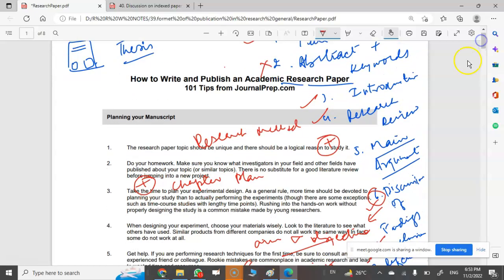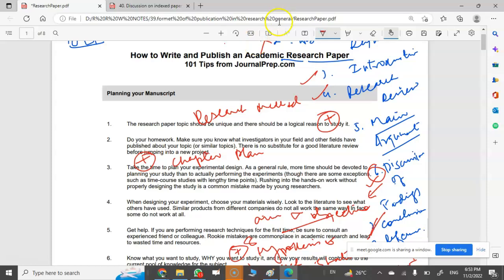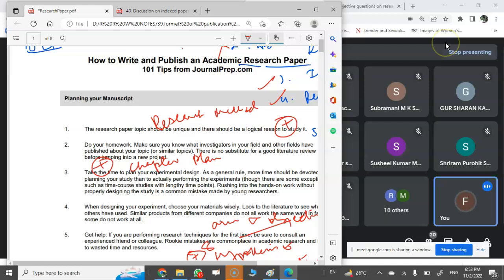And when you are writing a thesis, the same thing will go. Title will be there, but because in a research thesis your preface will be there, declaration will be there, your content list will be there, list of graphics will be there, appendices will be there, certificate will be there. Along with that, all these things, your chapters and then your plagiarism report and all will be included. So you have to remember how to write your thesis, how to write your research paper, how to write your synopsis. And one more thing for your knowledge, I want to tell you.